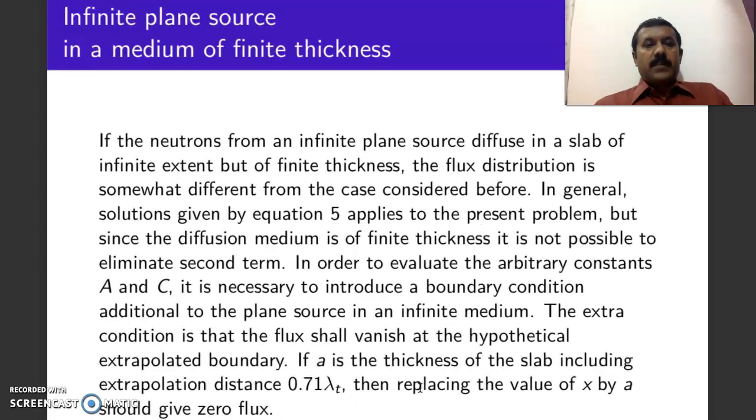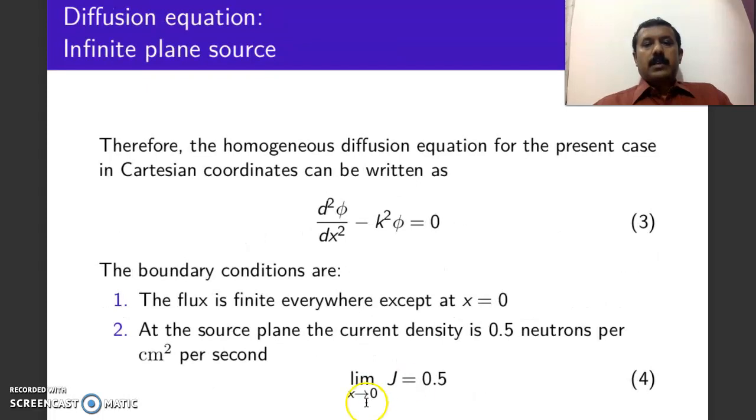Now let us consider a different case. We will consider an infinite source in a medium of finite thickness. Say the medium thickness is finite now, but the source is infinite as it is. Here also we can use the same type of equation and the solution is very similar. The diffusion equation takes the same form, d2 phi by dx2 minus k square phi equal to 0.